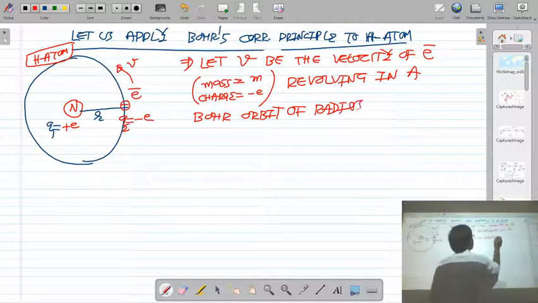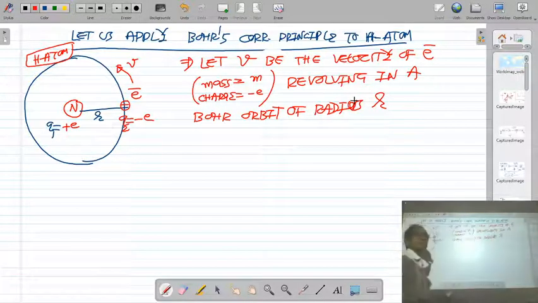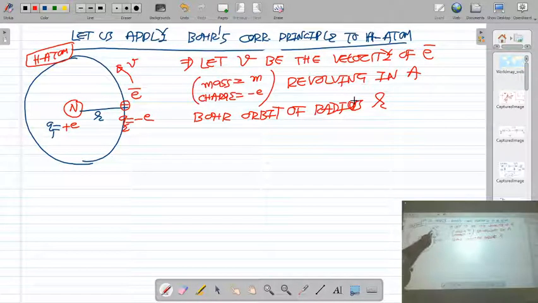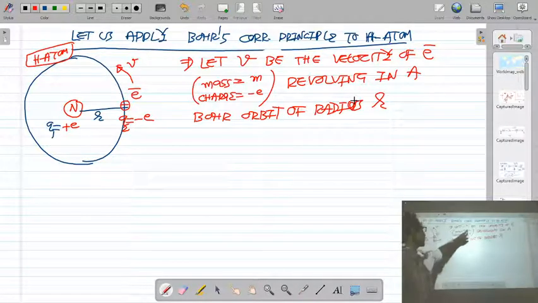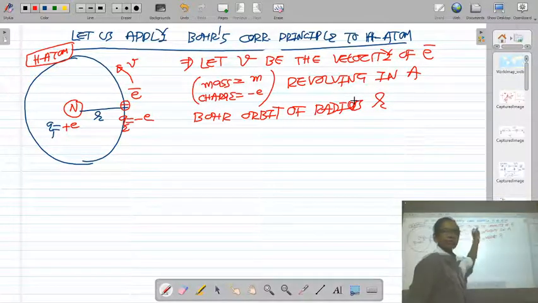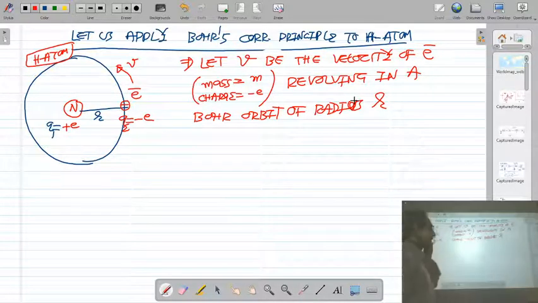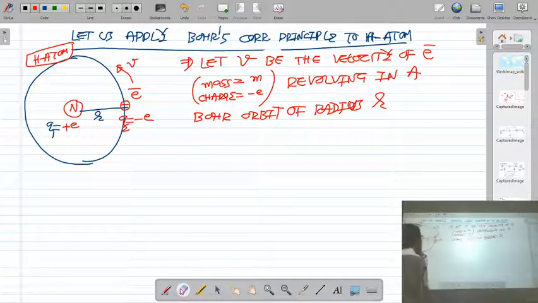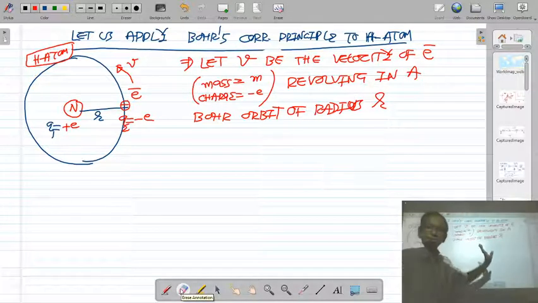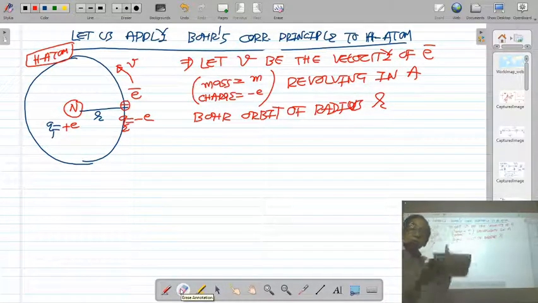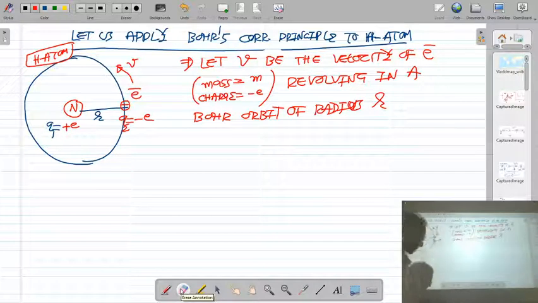So let us apply Bohr correspondence principle to hydrogen atom, in which let us consider electron having mass m and charge e revolving in a Bohr orbit of radius r with velocity v. First we find out the classical frequency of this electron and then the quantum frequency, and show that both the frequencies are same, not for small quantum number but for higher quantum number. Okay.